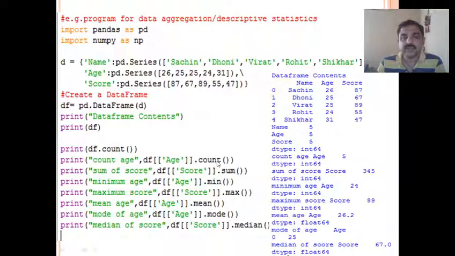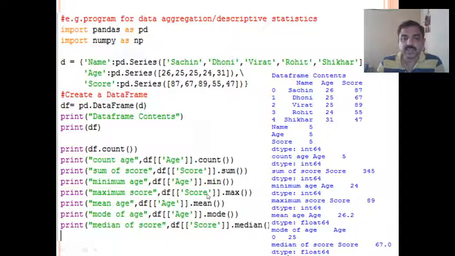If I write this, it counts the particular column, the age column: how many values are there under age? So you get 5. Next, the sum of score. Here score.sum() is written. The total of the score column will be calculated and displayed.